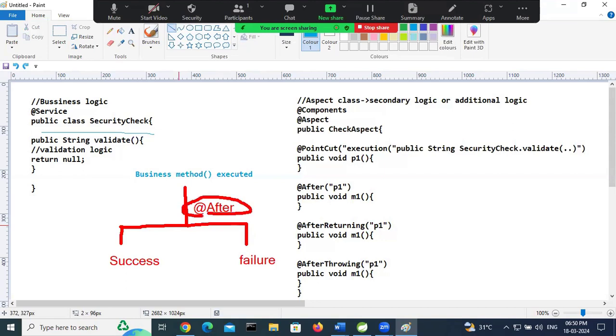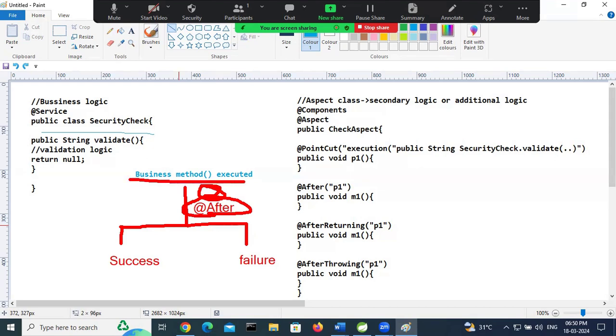What is after advice? The advice is executed after executing the business logic, in any case, either success or failure. So this after advice is executed after executing the business method.